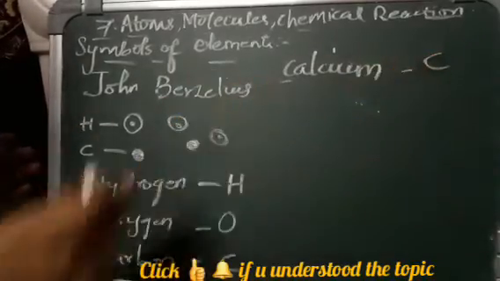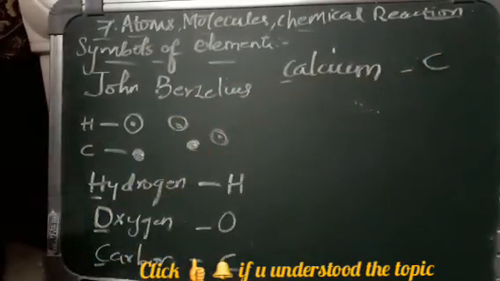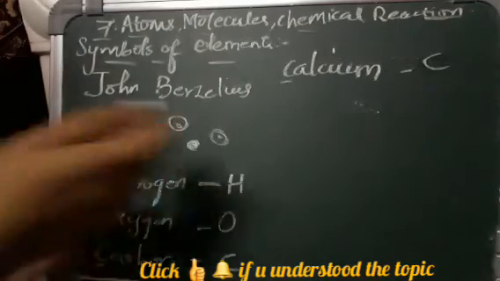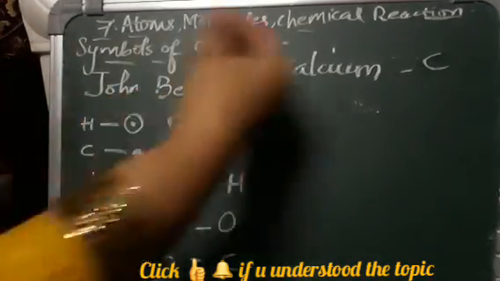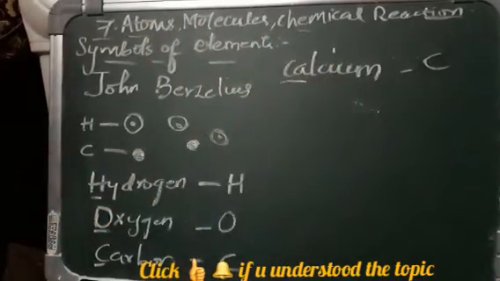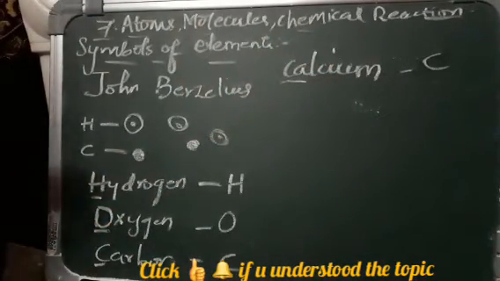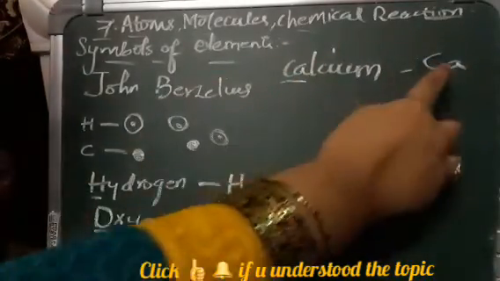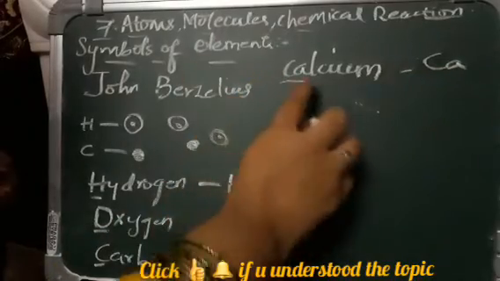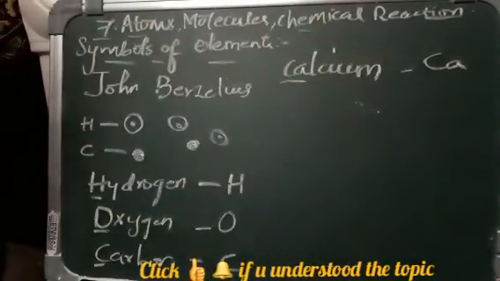If you say both are C, how do you know that this is calcium and this is carbon? So he said, use another letter also, the second letter, for the symbol. So we use Ca, where the second letter is a small letter. The first letter is capital and the second letter is small. Is it clear?